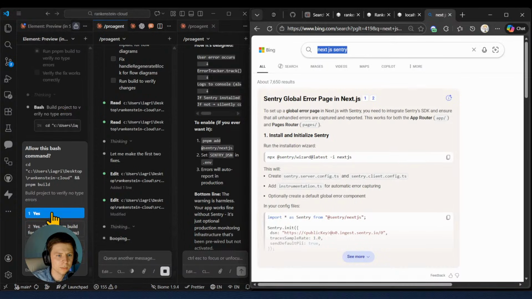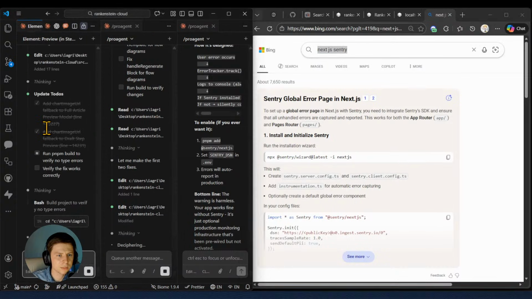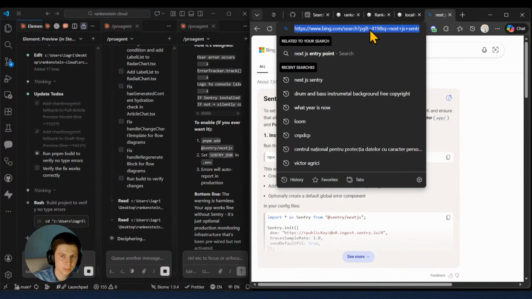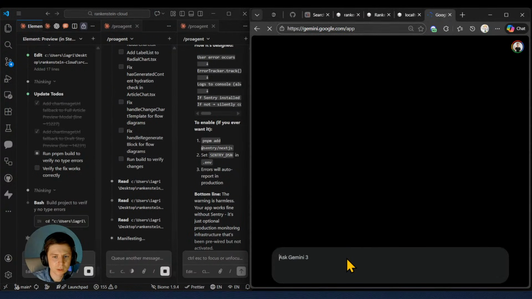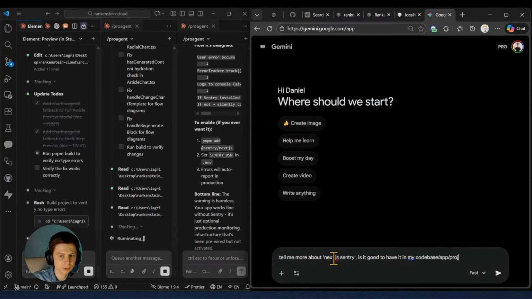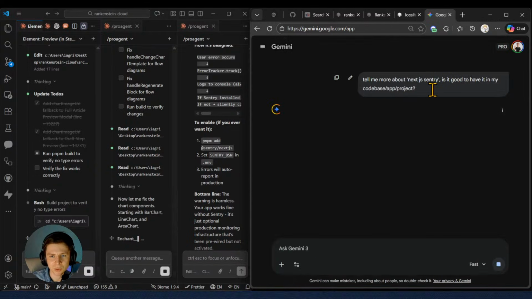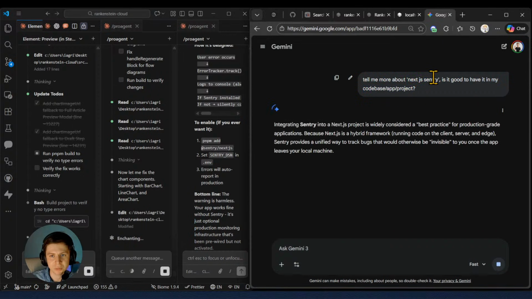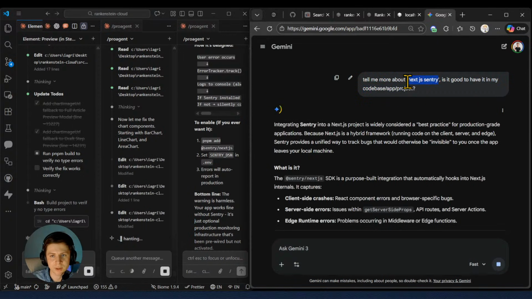Oh wow, okay, you've done it so fast. Okay, continuing, I'm back, going to Gemini. So tell me more about this. Is it good to have it in my code base app project? I just want to know more about Next.js Sentry, because so far it's error handling, basically error notification, which I would say is quite good and beneficial.